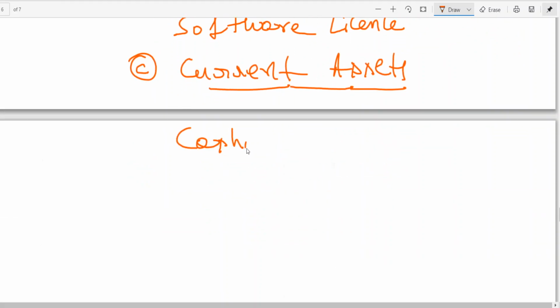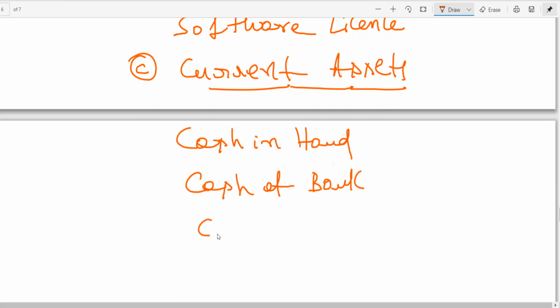Cash in hand, cash at bank, closing inventory. Inventory is nothing but stock, unsold. I think these are the examples I have given. This will come under current assets.